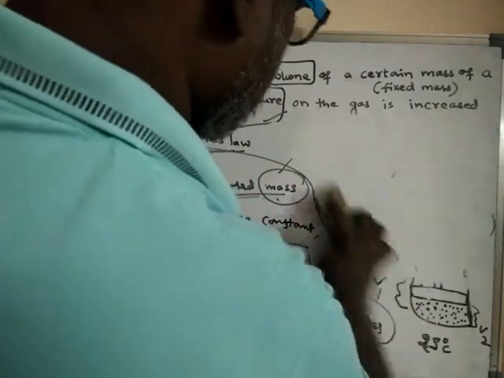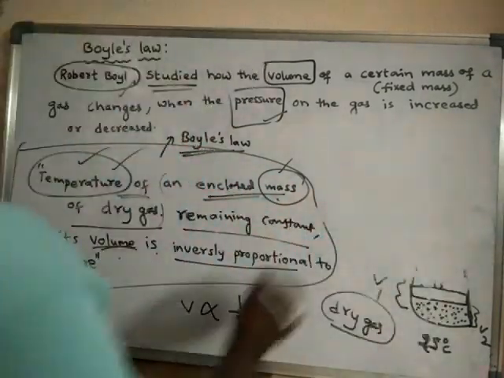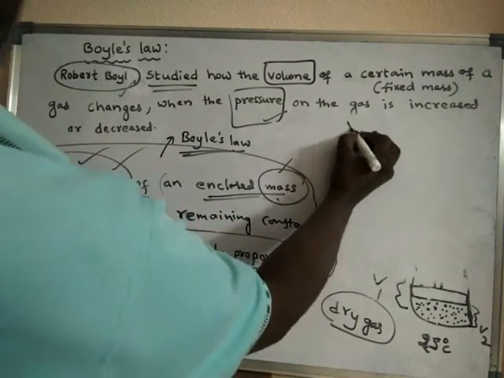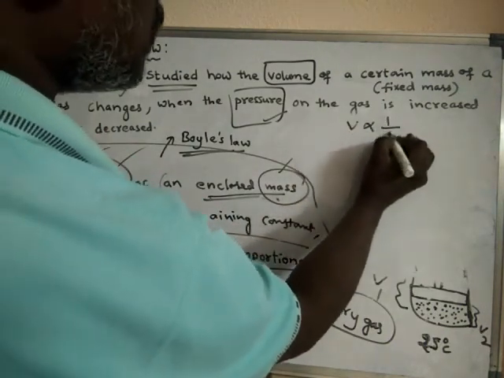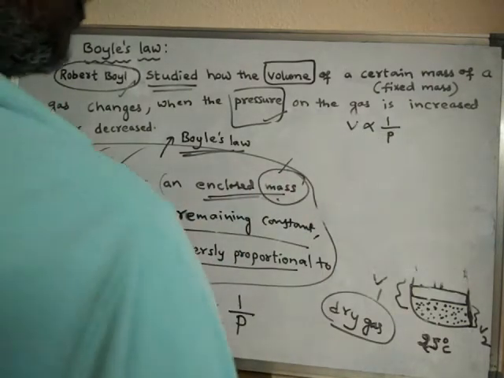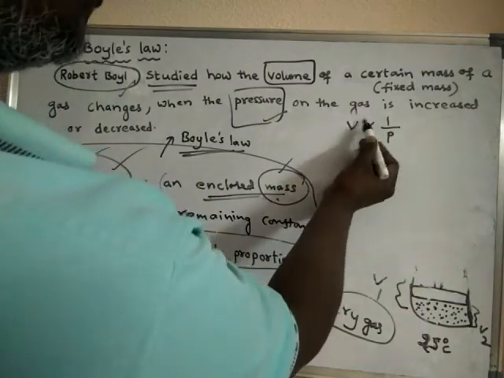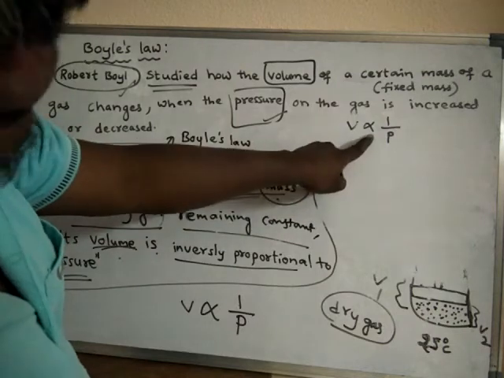So according to Boyle's law, V is inversely proportional to pressure. This is called the proportionality symbol.